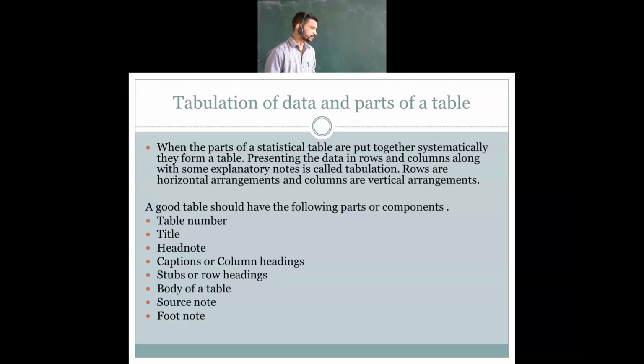Then next, the body of the table. The information that you are having in it, that we call the body of the table. Then next one, the source note: from where you have collected the data, that we call the source note. Most probably, whichever information you collect will be provided by some agencies. Those agencies we call the source note, from where you collected that information, will be shown there.